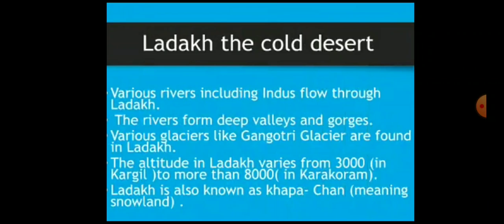Various rivers including Indus flow through Ladakh. The rivers form deep valleys and gorges. Various glaciers like Gangotri glaciers are also found in Ladakh. The altitude in Ladakh varies from 3000 in Kargil to more than 8000 in Karakoram. Ladakh is also known as Khapachun, meaning snowland.